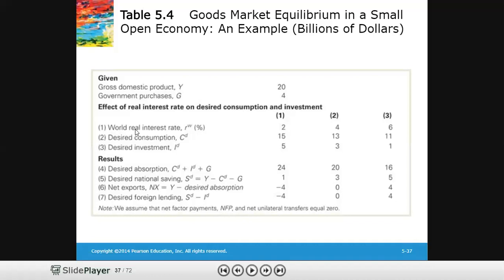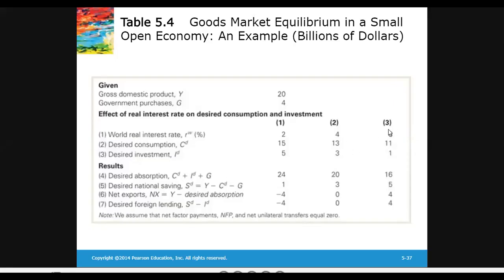It means that the small open economy has a 4 billion capacity to export, or to lend out money to foreigners. So you can see that we earlier got desired lending of 4. So at a world real interest rate of 6%, desired absorption came out to 16 by adding up desired consumption, desired investment and government purchase: 11 plus 1 plus 4.